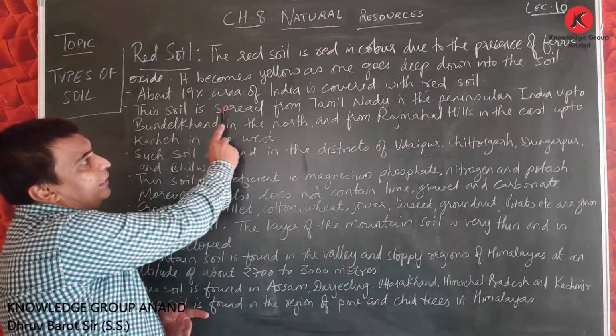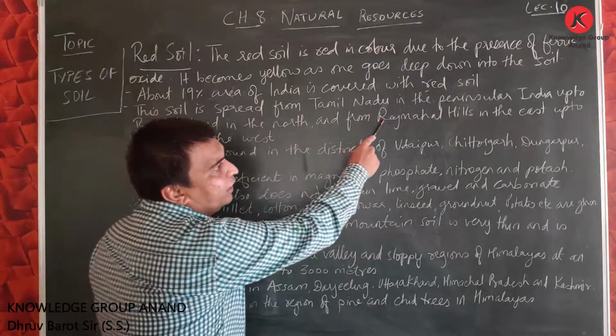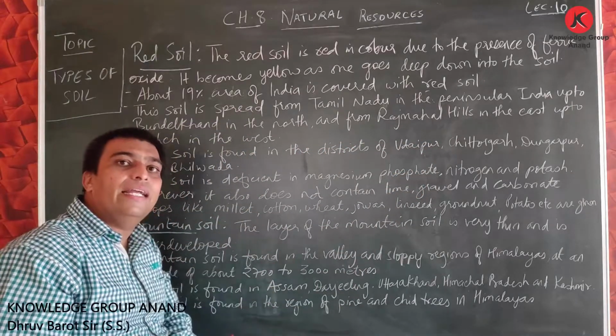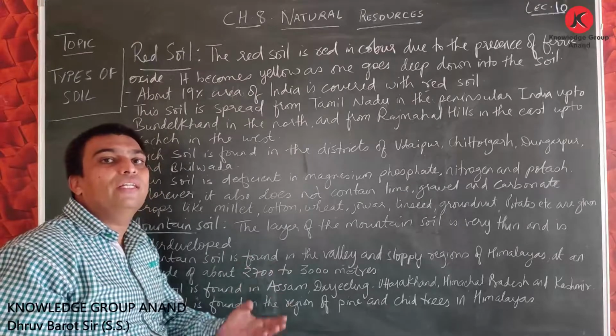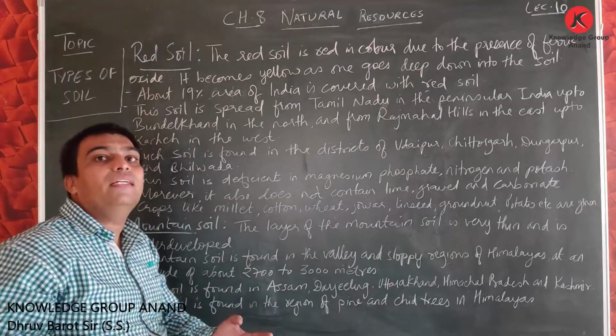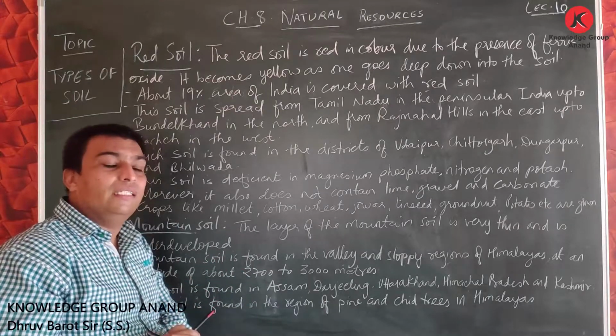This soil is spread from Tamil Nadu in peninsular India. You all know, friends, we discussed in the 9th standard peninsular India, right? What is peninsular India? That which is covered by the ocean from three sides.